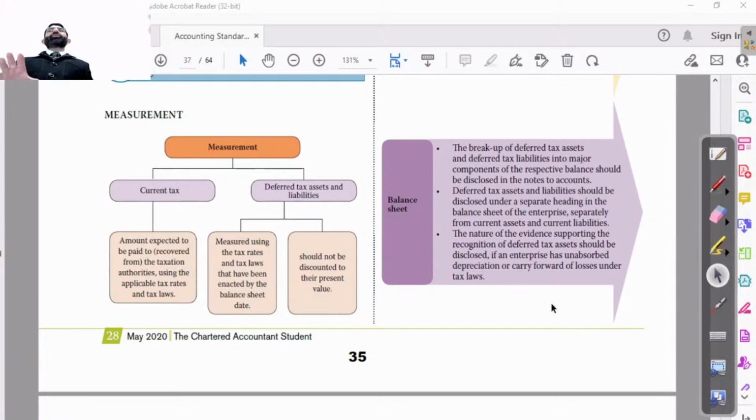Deferred tax assets and liabilities should be disclosed under a separate heading in the balance sheet, separately from current assets and current liabilities. The nature of the evidence supporting the recognition should be disclosed if an enterprise has unabsorbed depreciation or carry forward of losses under taxation law. So we know very well that we are going to treat it in our books of account, and if we are going to treat it, we should give the reason why this deferred tax asset and liability is entered in the books of accounts. That is to be given in detail, disclosed beneath the balance sheet. Obviously, we will give it in the disclosure, nothing else.